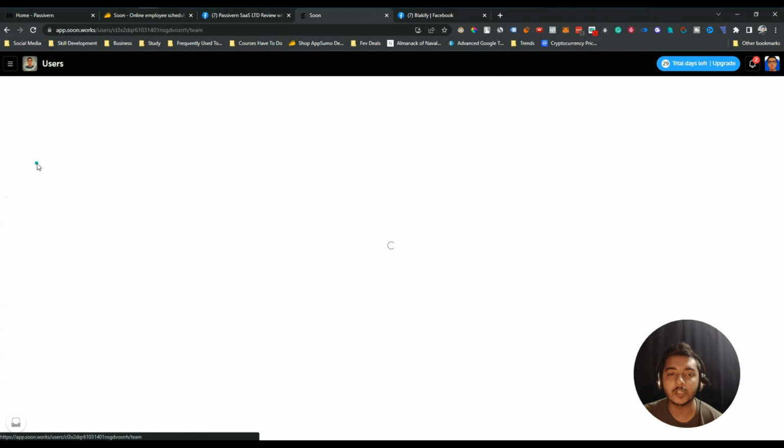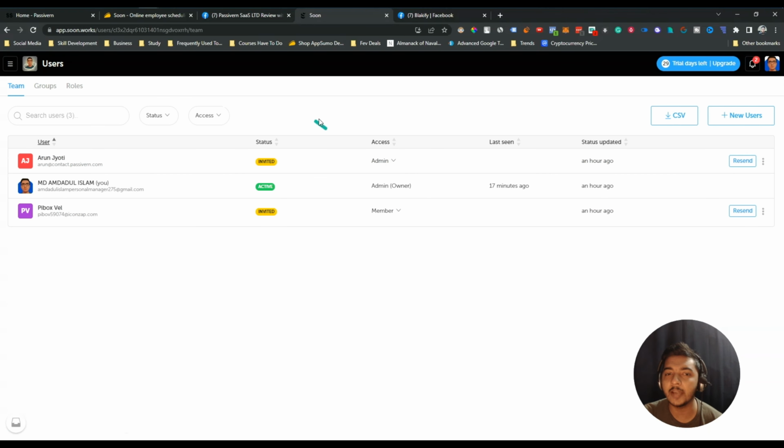After that, they have users. So these are the section where you can add your users. See, I have been added 3 users here, and 2 users are invited. They haven't accepted the invitation yet. So you can resend the invitation from here, and the people who have been accepted the request, they will show here in this active section basically. You can create a specific group with some users, and you can create roles also from here. So these are the things. I hope you get idea, guys, about this tool.